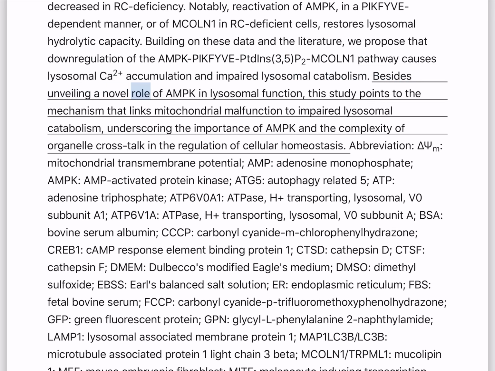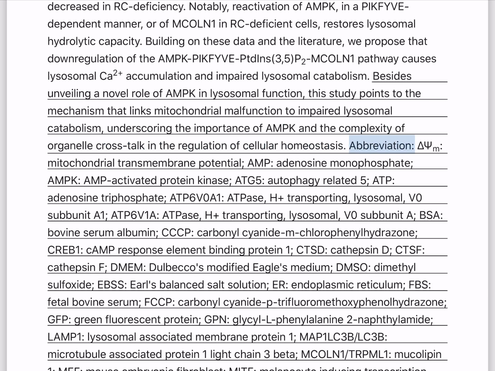Besides unveiling a novel role of AMPK in lysosomal function, this study points to the mechanism that links mitochondrial malfunction to impaired lysosomal catabolism, underscoring the importance of AMPK and the complexity of organelle cross-talk in the regulation of cellular homeostasis. Abbreviations: